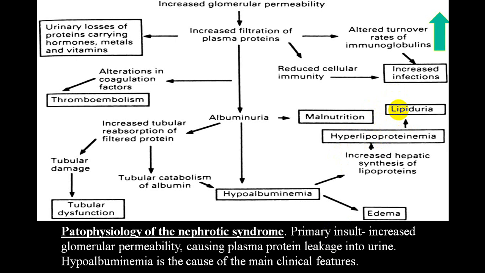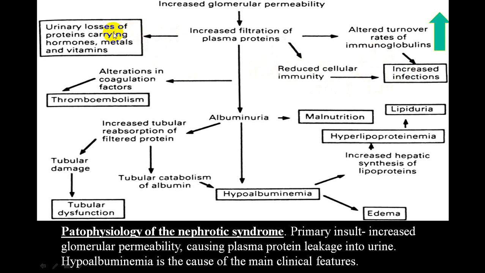lipiduria. Now because of increased protein filtration, there is abnormal turnover of immunoglobulins. Immunoglobulin levels decrease. There is an increased chance of infection. There is reduced cellular immunity, and that also increases the chance of infection.